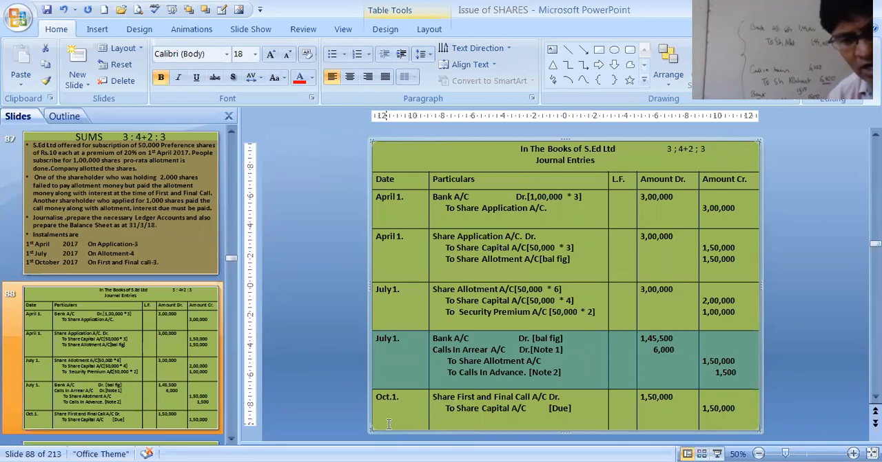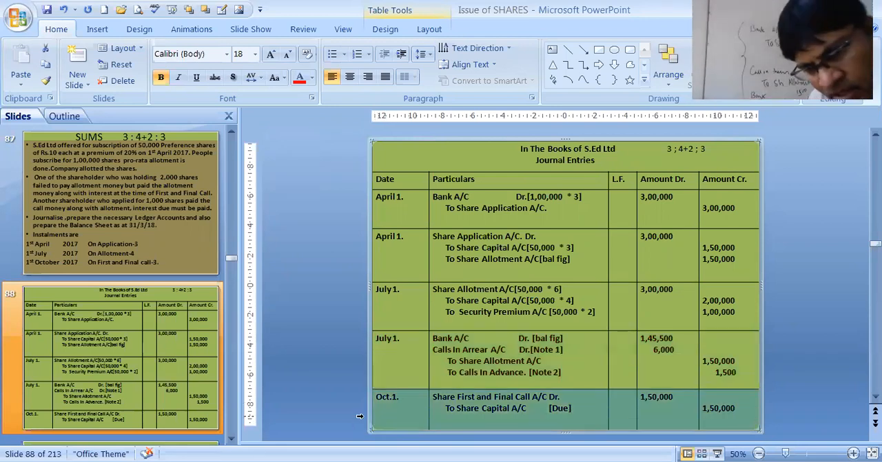We are now making the first call due entry. The due entry is the most important entry and a very easy entry. Due entry, first call to share capital 1,50,000. Why 1,50,000 here? Because it is 3 rupees per share and it is 50,000 shares.